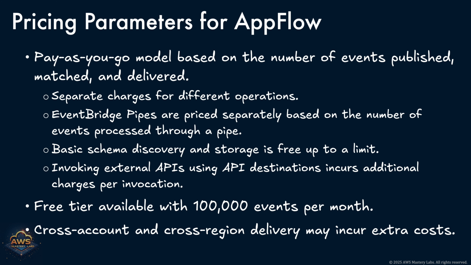It's important to understand that these operations are priced independently. For instance, if you publish 1 million events to an event bus, and those events match 2 different rules, and each rule delivers to one target, you'll be charged separately for publishing, 2 rule matches, and 2 deliveries. If your use case involves sending events to external systems, EventBridge offers API destinations, but these come with their own pricing. Each invocation of an external API via EventBridge incurs an additional cost.